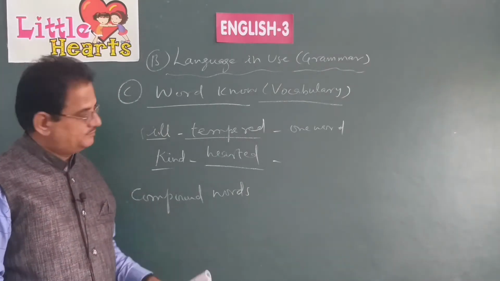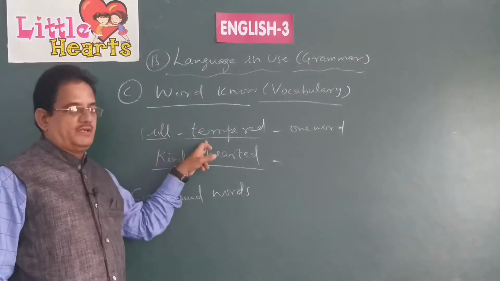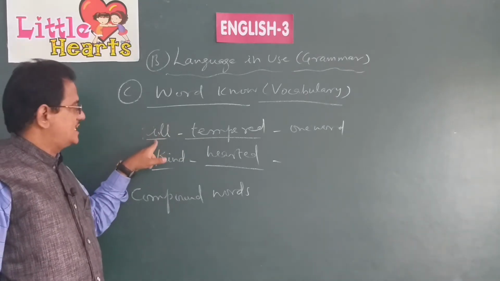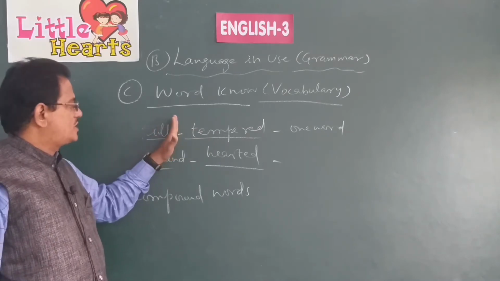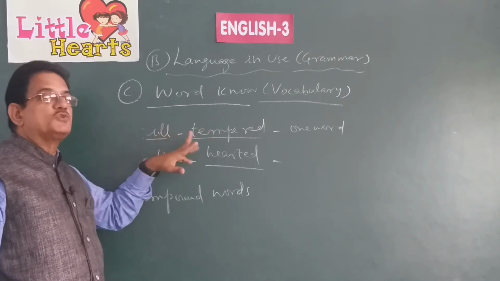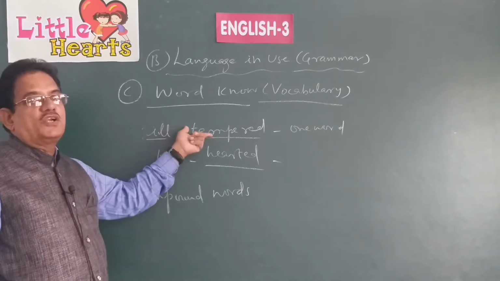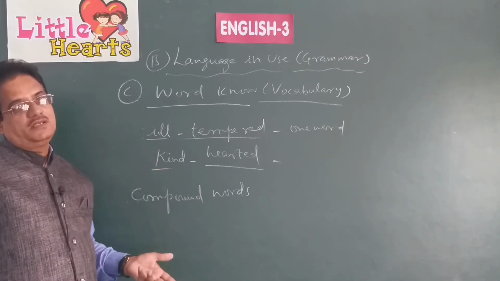Okay, children. A very important point here. There is ill-tempered. If you take these words separately, ill means sick, tempered means anger. When you take the two words separately, they give two different meanings. But when you take this as a single word, it gives the meaning bad-tempered, evil-tempered.